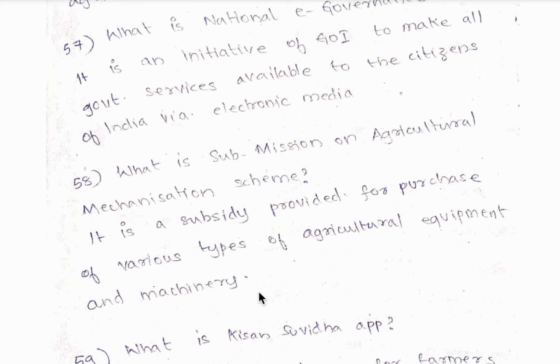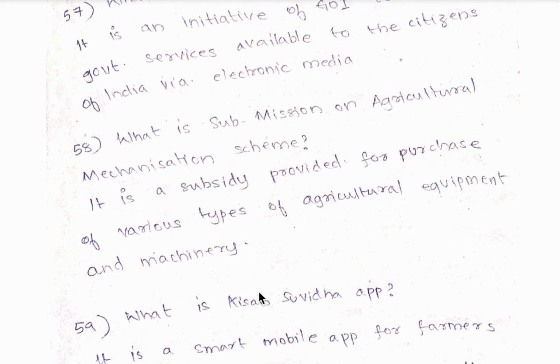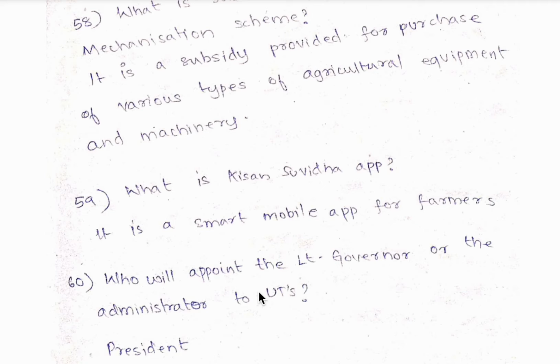It is a subsidy provided for the purchase of various types of agricultural equipment and machinery. Under this, farmers will be given equipment at least cost. 59th question, what is the Kisan Suvidha app? It is a smart mobile app for farmers.